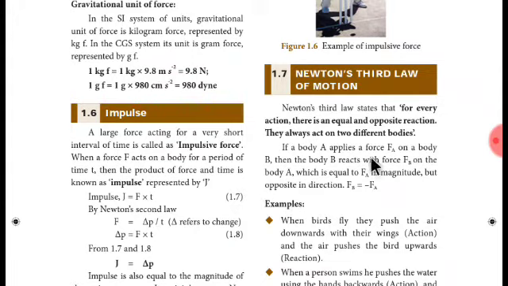Then, if a body A applies a force Fa on a body B, then the body B reacts with force Fb on the body A, which is equal to Fa in magnitude but opposite in direction. See, I explained with the wall case now.